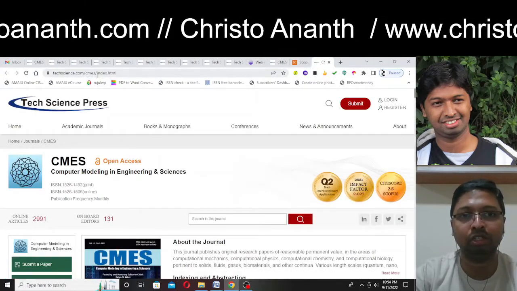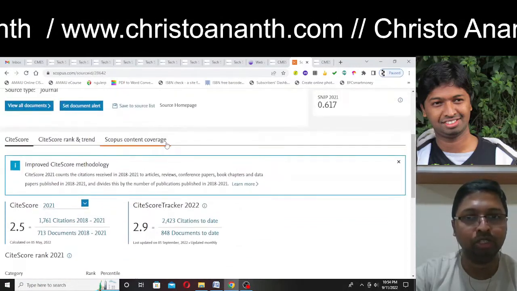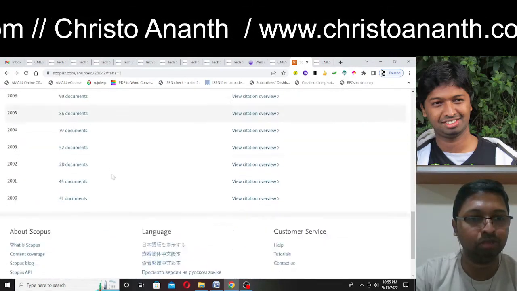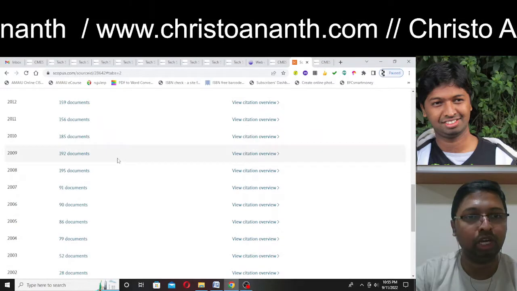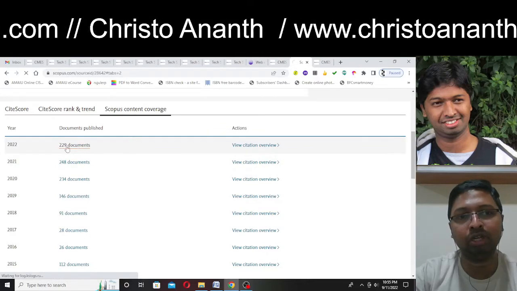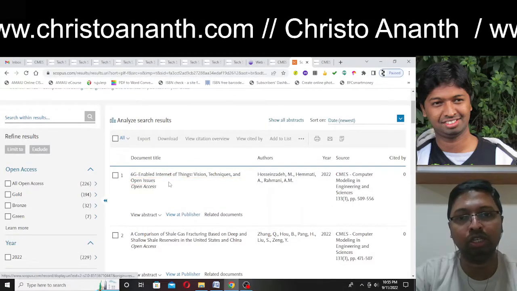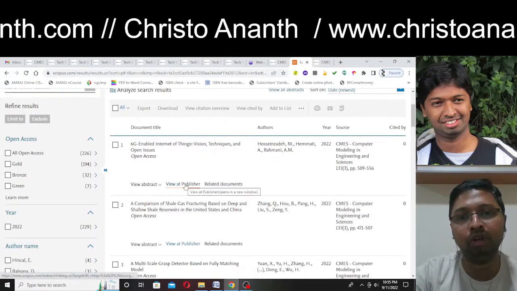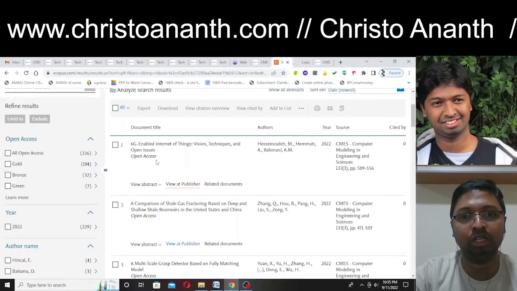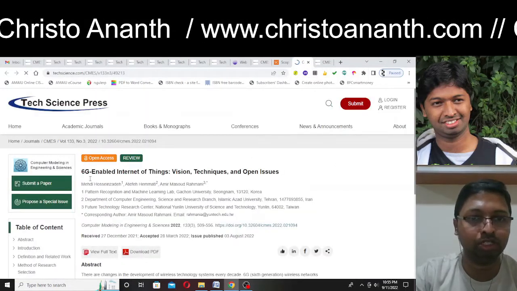It is techscience.com/CMES. We are also going to cross check this one. We are going to go with the Scopus content coverage. Here you can see from 2000 there are 5145 documents, and in recent times we can see 200 odd documents. For 2022, 229 documents, and for this one you can see View at publisher. Maybe we can check the web link once again. This is 6G enabled. We are going to cross check this one.